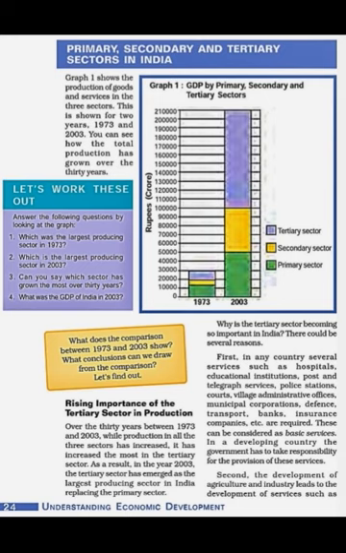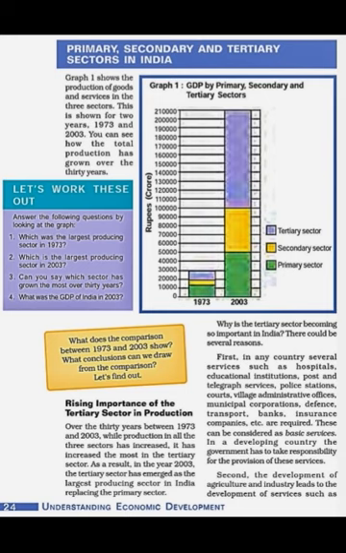If we see the GDP contribution to the economy by the tertiary sector, it is maximum in graph 1, which is given on page 24. So it is clearly evident that production is increasing in all three sectors, but the tertiary sector is leading. Now why is the tertiary sector leading? What are the causes of the rising importance of the tertiary sector in production in India?